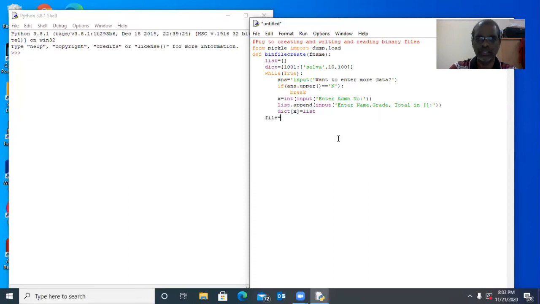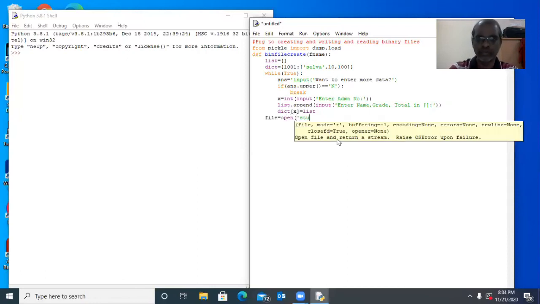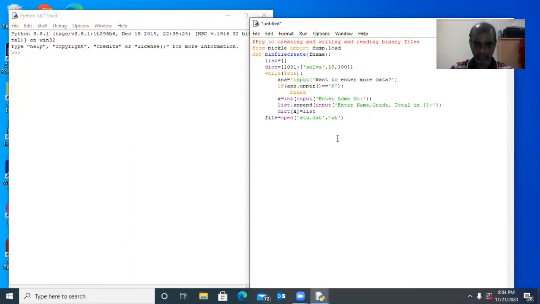So now here I like to create a file object. That object will open student.dat in write binary file mode. Okay. Now into the file I like to dump